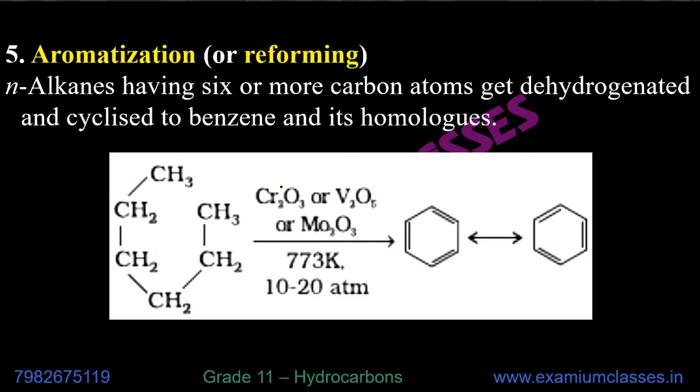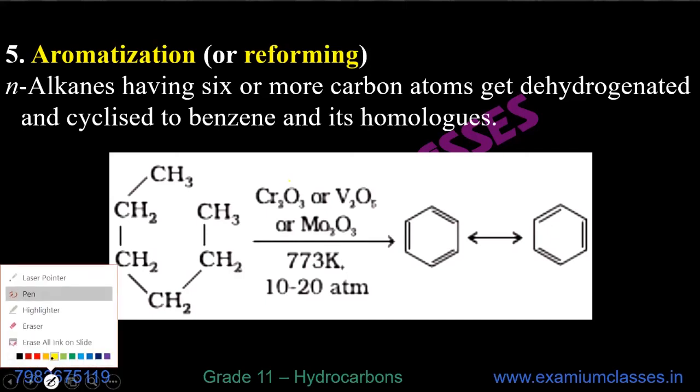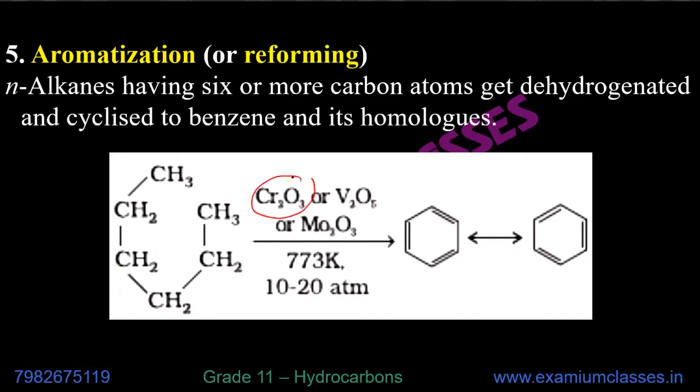In presence of chromic oxide or vanadium oxide or molybdenum oxide at very high temperature, 773 Kelvin, that is 500 degrees Celsius, and 10 to 20 atmospheric pressure, aromatization takes place. It gets converted to benzene.